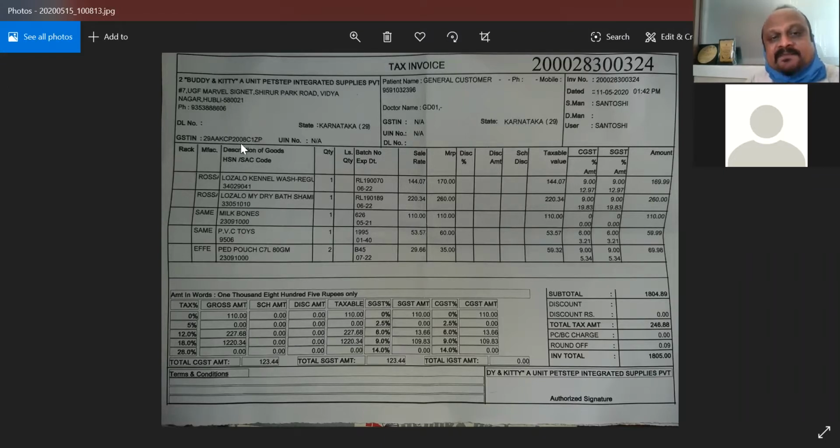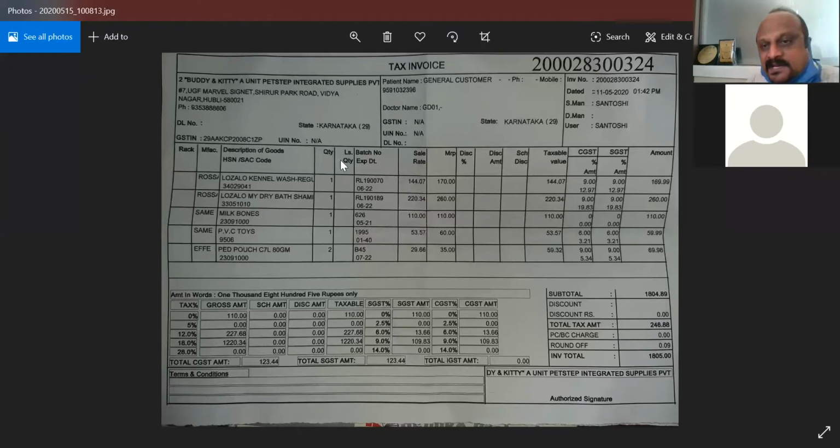So this is how the GSTIN is represented. The first two numbers represent the state code. The next 10 digits represent the PAN card number. The 13th digit, 1, 2, 3, 4 and so on, represents the number of GST registrations from the same PAN card holder. Z is again a mandatory code that the software uses. And P, again a number or an alphabet, is called a checksum digit, which is again for the software.